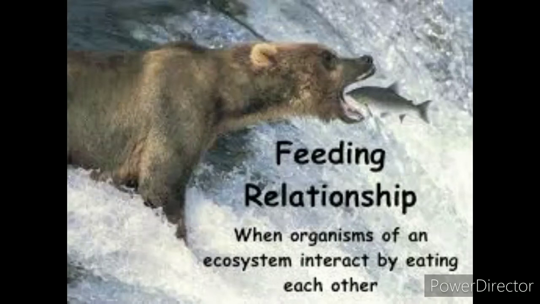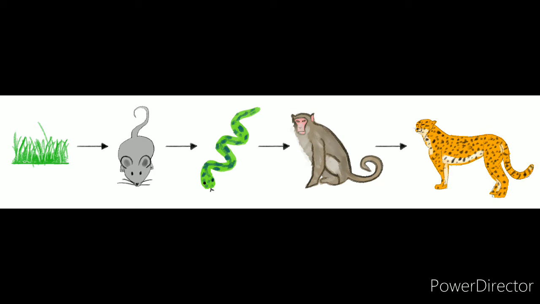Last class, we saw how living organisms are categorized based on how they gather food. So, moving on, today we shall see the feeding relationship of organisms of an ecosystem. How do they interact by eating each other? Let's look at this diagram.